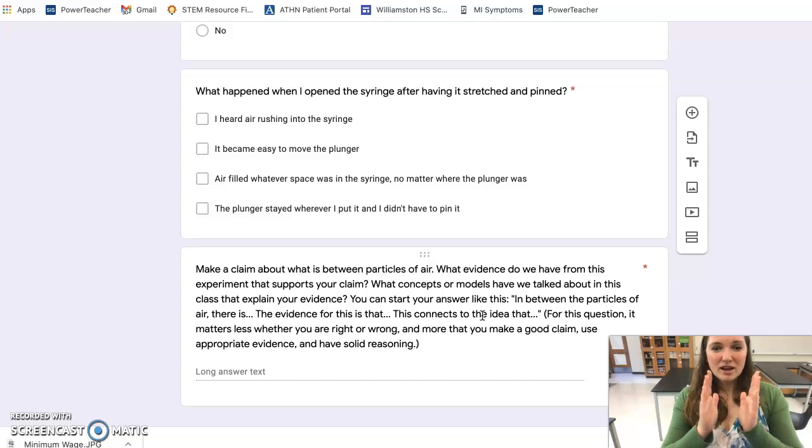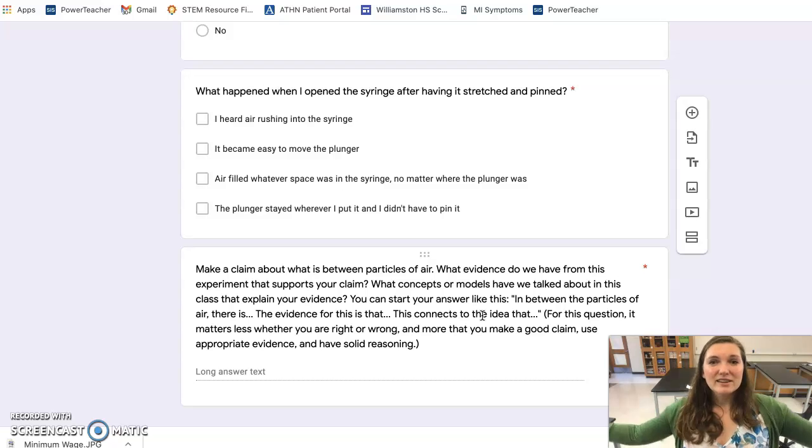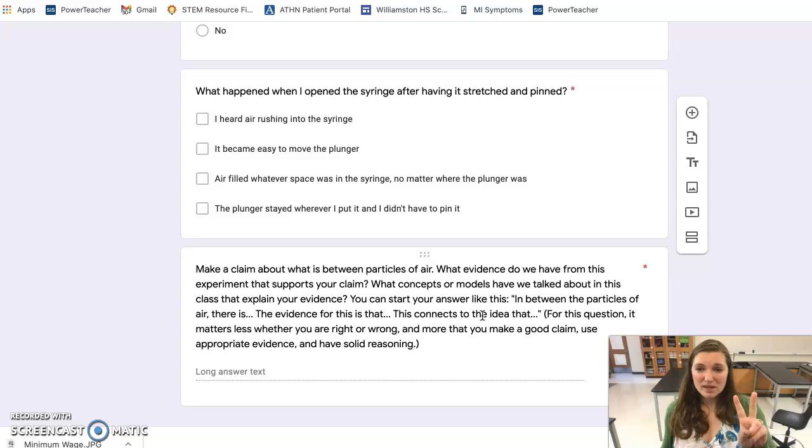So the claim here: what is between the particles of air? What is between particles of anything? There's empty space between the particles. And we know this for two reasons. We saw that ethanol and water molecules fit together in a certain way, like rocks and sand, where there's space between the ethanol molecules and the water molecules filter in there. We also saw that air, which is made of particles, can be compressed. So there must be space between those air particles if they can be compressed, right?